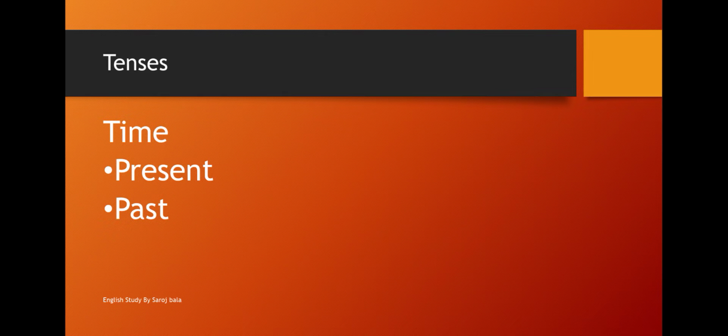And second one is past, that we have left behind. Then future, that will come ahead.